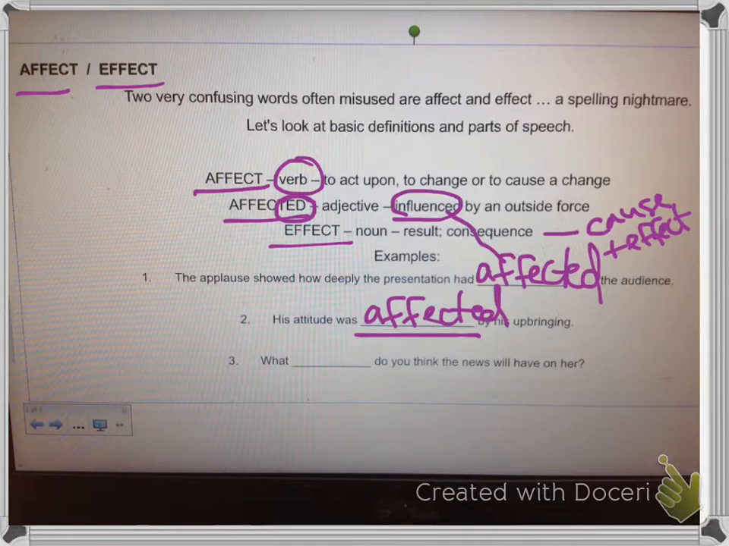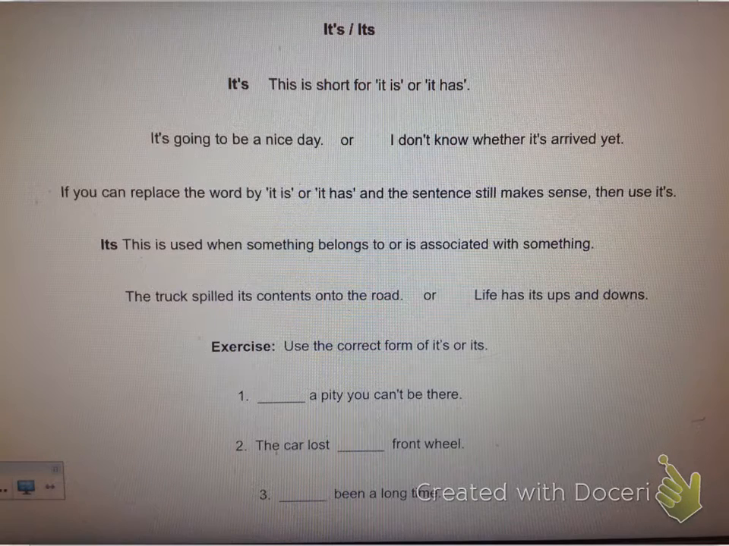And then the last one, what effect do you think the news will have on her? Is this one talking about influence? I don't think so. Is it talking about an action? Is it a verb? I don't think so. It looks like it's going to be a noun, so this time we're looking at effect with an E. Okay, pause this here and try to go back and do the affect and effect examples on your handout, and then you can come back to look at the next set of homophones.